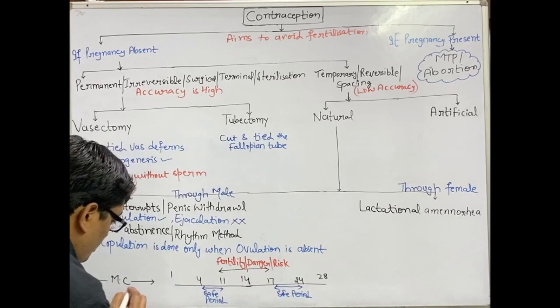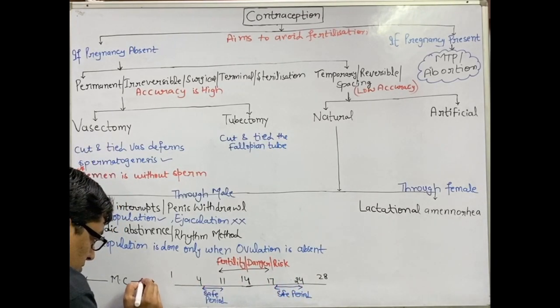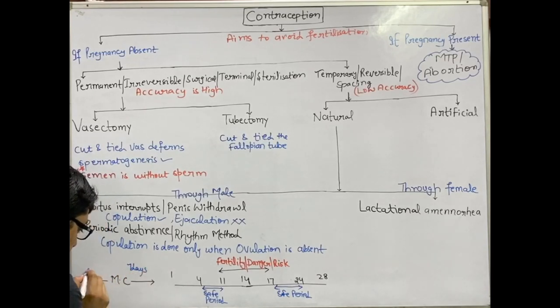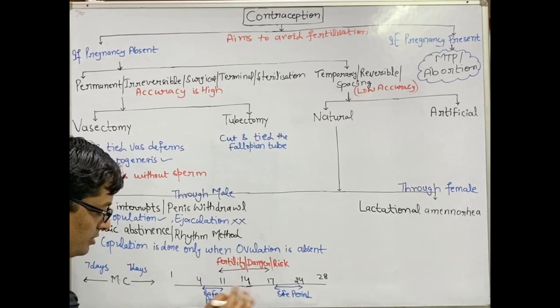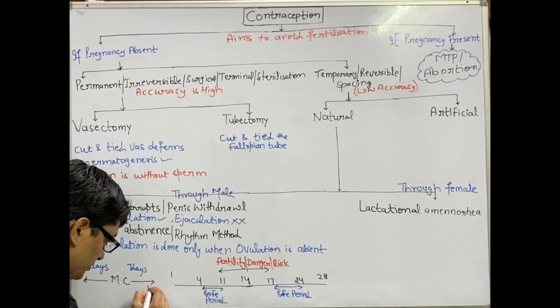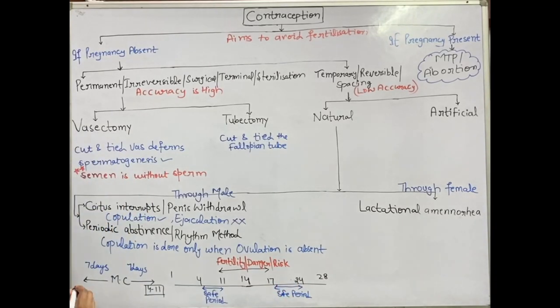After the menstrual period, it is 4 to 11, so 7 days after, and 7 days before will be 17 to 24. The question can be asked in a different way.